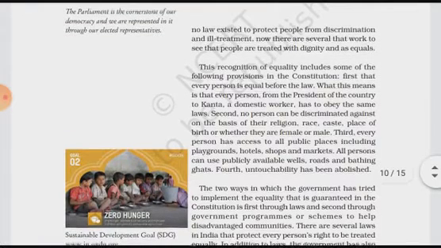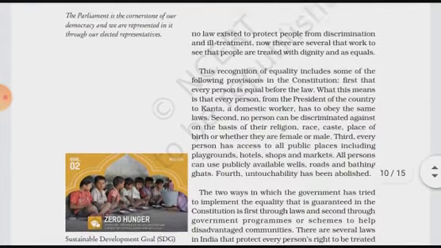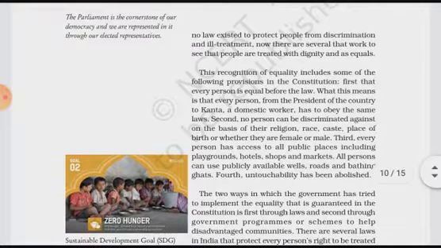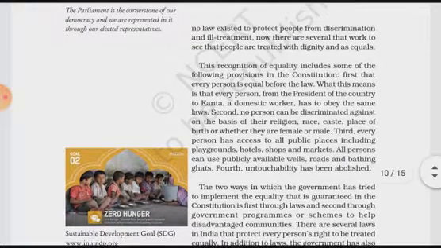First, every person is equal before the law. It means every person in our country is equal in front of the law. Laws have been made by the Indian government and given in the Indian Constitution. These are implemented on each and every person equally. What does every person mean? From the president of the country to Kanta, a domestic worker, everyone has to obey the same laws.